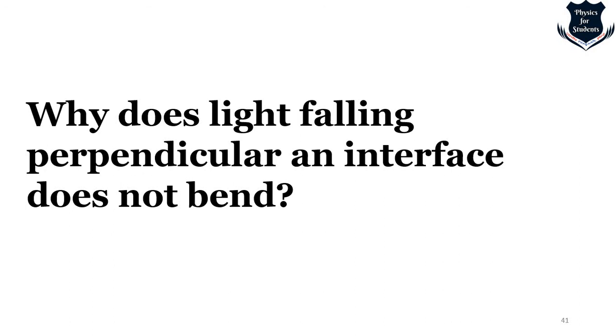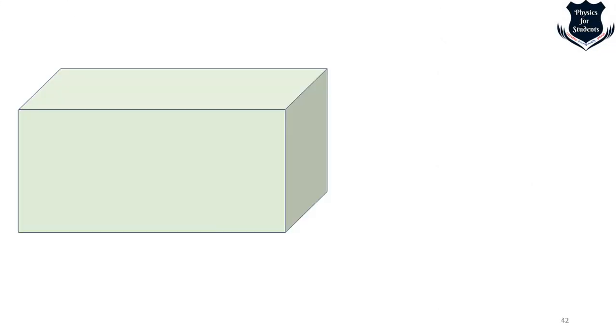Okay, now the last part of the video. Why does light falling perpendicular on an interface not bend? This is again a nice video by respected Professor H.C. Verma, which I would like to explain in this way. Now let us say it is a cube. It is not a flat surface, it has a three-dimensional surface. We have a perpendicular, and light is falling directly, normal, right?